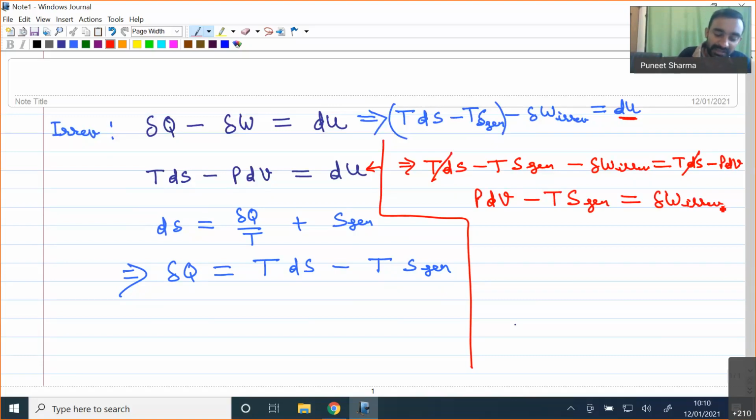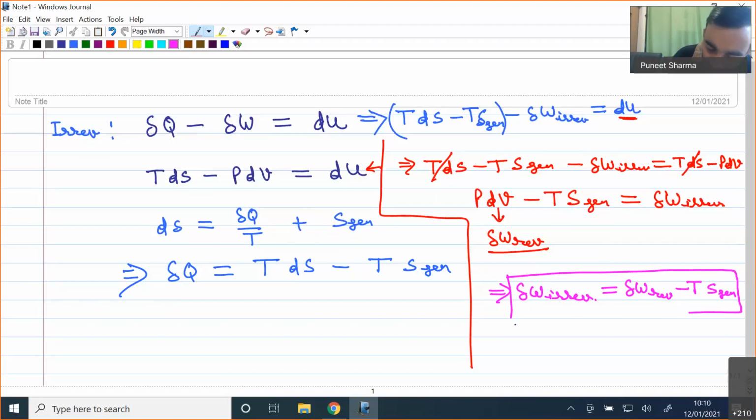From this equation we already know that P into dV is nothing but work done in a reversible process. So I can simply say at this point that work done in an irreversible process is nothing but equal to work done in a reversible process minus T times S generation.